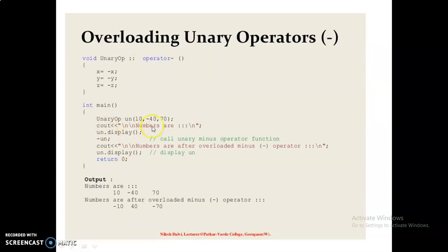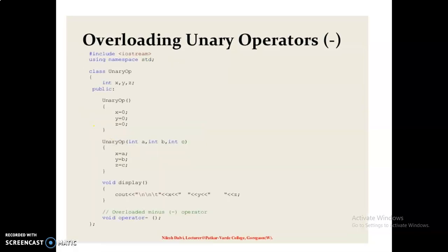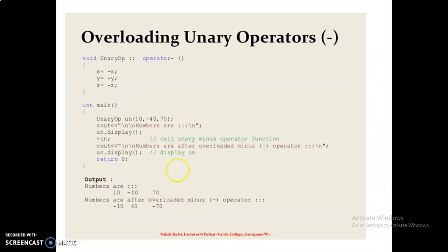Here the numbers are printed, and then un.display. By using the object, the display member function is called. In the display member function, cout displays the values of x, y, and z. The values 10, minus 40, and 70 are displayed here in the output.